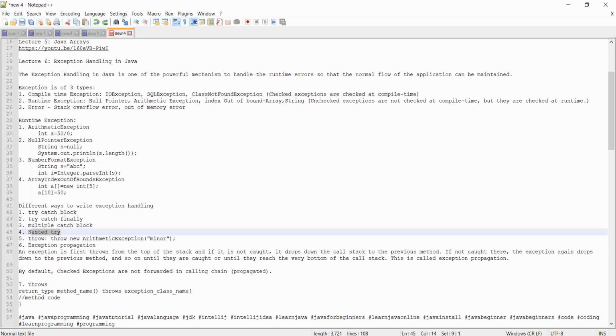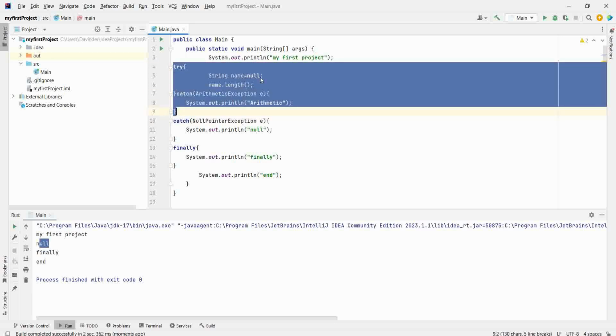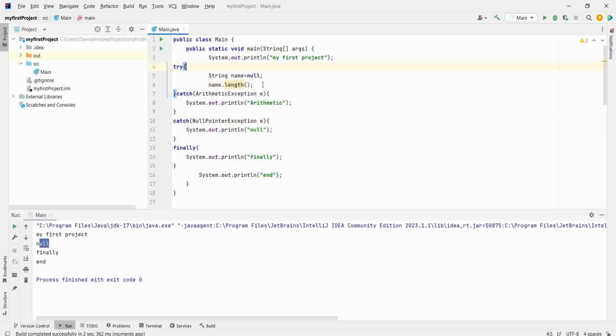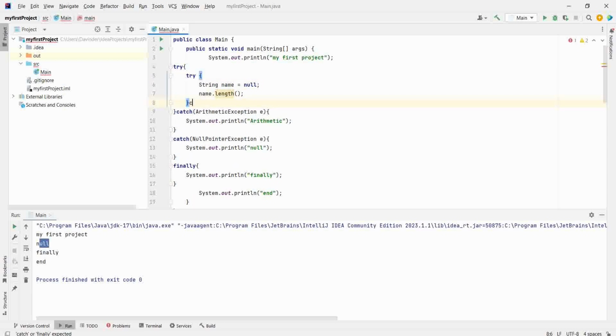Then we have nested try. We can have try catch within try catch. Like we have this try and then catch. We can have another try catch here, like try, then catch of this try.